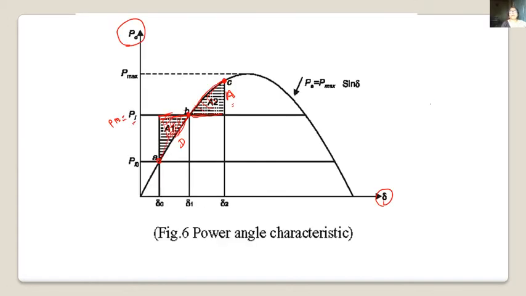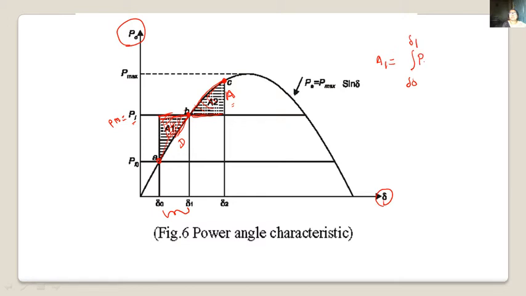Now how to find out the area? We'll write down the equation for area A1. Look here how to write it, because you have to write this while solving problems. Area A1 covers from del 0 to del 1. So the integration from del 0 to del 1 of which is greater, PI or PM?